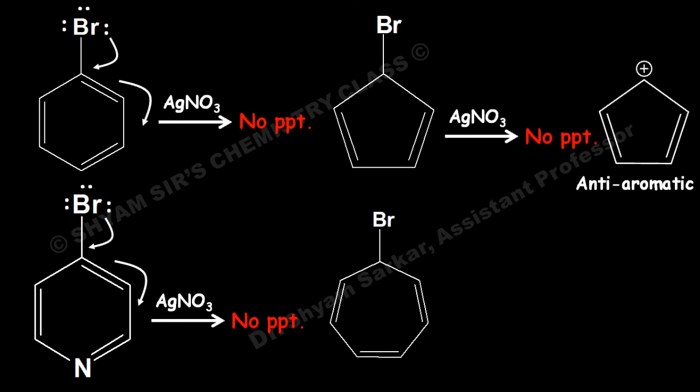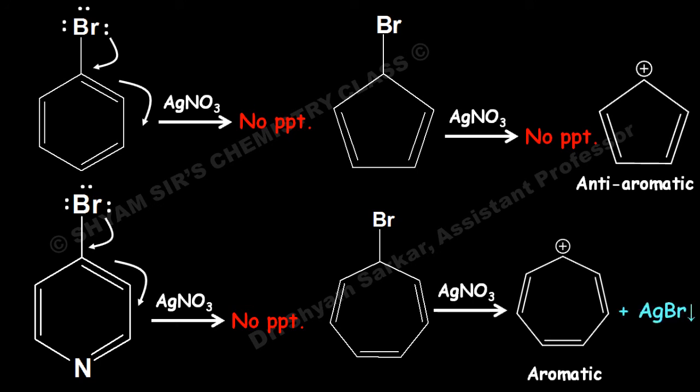But if you see this molecule, if the carbocation forms, it has a cyclic structure, is planar and fully conjugated, and this is aromatic because it is following the 4n plus 2 pi electron rule, because 6 pi electrons are there. If we put n value 1, 4n plus 2 matches with 6 pi electrons.